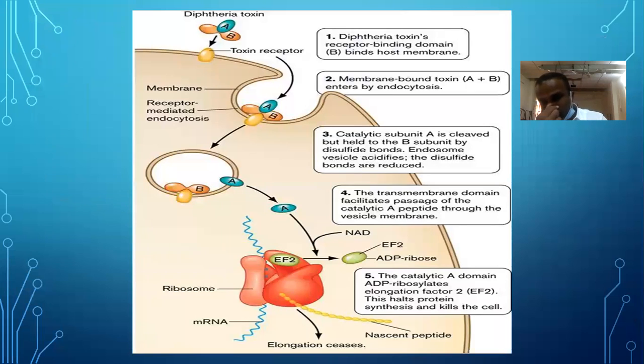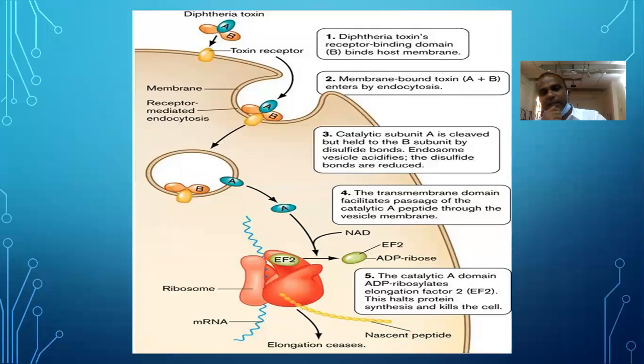There are 5 phases. First is diphtheria toxin. The toxin receptors get activated, that is A and B, the A fragment and B fragment. The membrane receptor mediated endocytosis: they get into the cell by endocytosis. In the diphtheria toxin receptor binding, domain B binds the host membrane. Already I said B is for binding. The membrane-bound toxin A and B enters by endocytosis. The catalytic unit A is cleaved but held to the B subunit by disulfide bonds, so they won't get separated. Both A and B stay together in the initial stage. The endosomal vesicles acidify and the disulfide bonds are reduced.